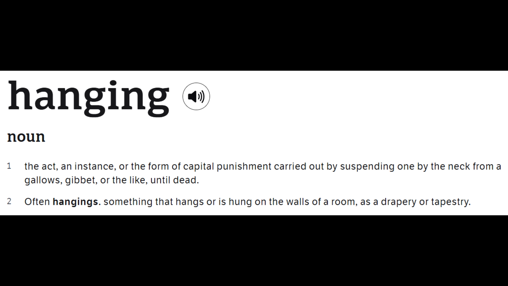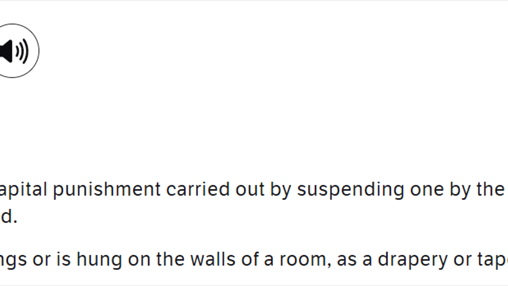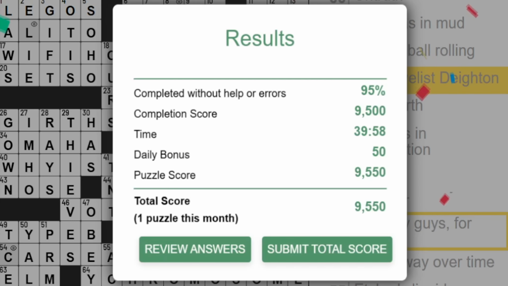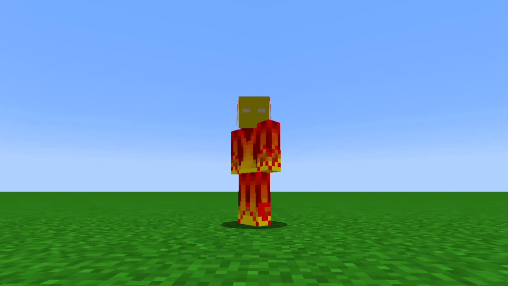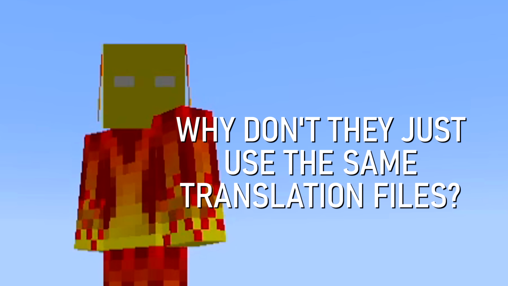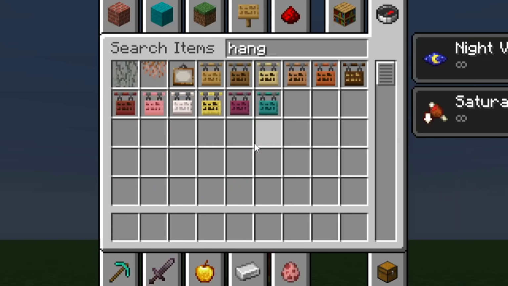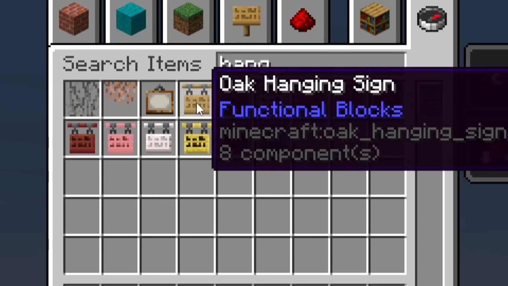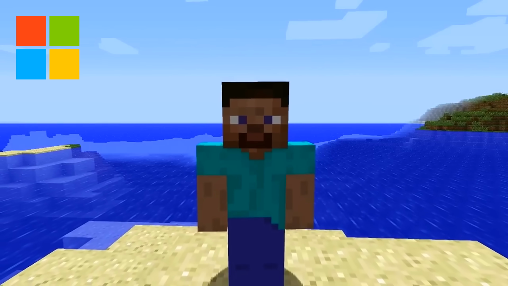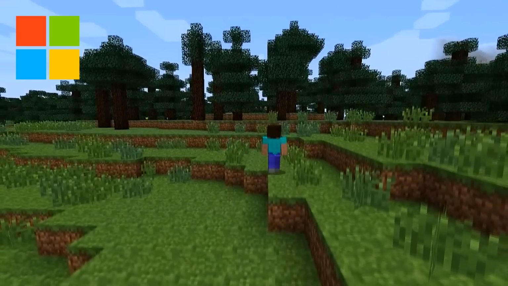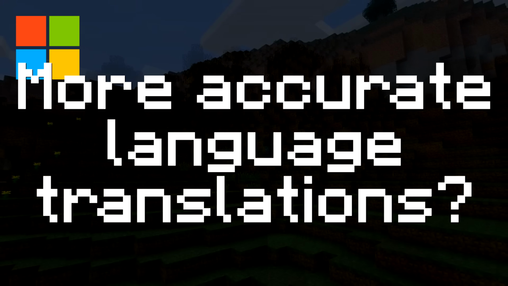The word hanging has a couple of different definitions. Hanging: the act, an instance, or the form of capital punishment carried out by hanging. Yay! Now this already raises the question of why the hell are both translation files different? If the answer is Microsoft, shouldn't their stringent policy of scrutinizing all translations so they're kid-friendly lead to more accurate translations for the game? Apparently not.